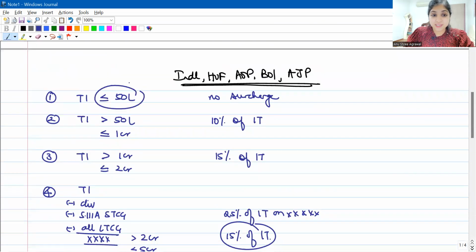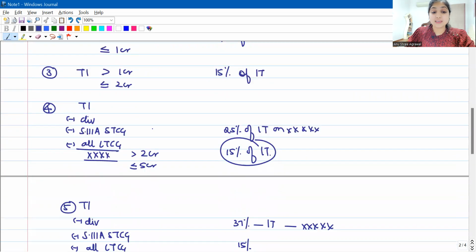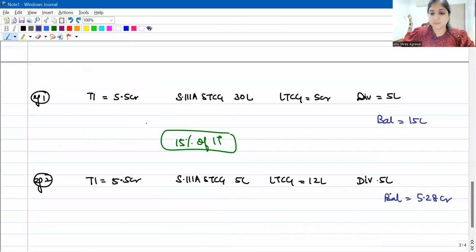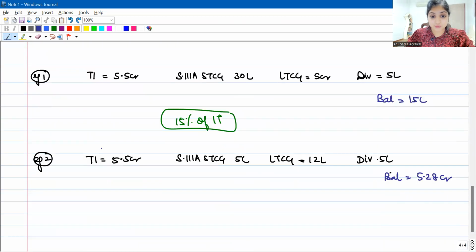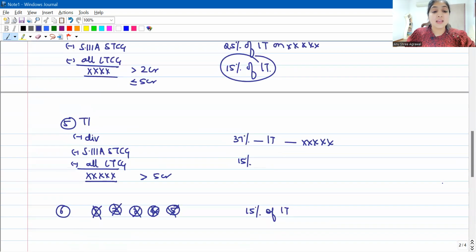Is my total income up to 50 lakh? No, it is 5.5 crores. Is my total income more than 50 lakh up to 1 crore? No. Is it more than 1 crore but within 2 crore? No, it is 5.5 crores. Then total income 5.5 crores minus dividend income minus 111A STCG minus all LTCG. The balance is 5.28 crores. Is it more than 2 crore but within 5 crore? No. But is it more than 5 crore? Yes. Total income, which is 5.5 crores minus STCG 5 lakhs minus dividend income 5 lakhs minus LTCG 12 lakhs. The balance is 5.28 crore, which is more than 5 crore. Right, guys? It is more than 5 crores.